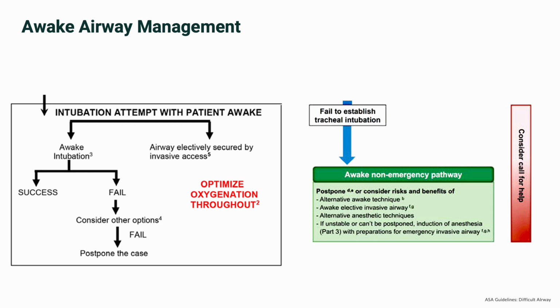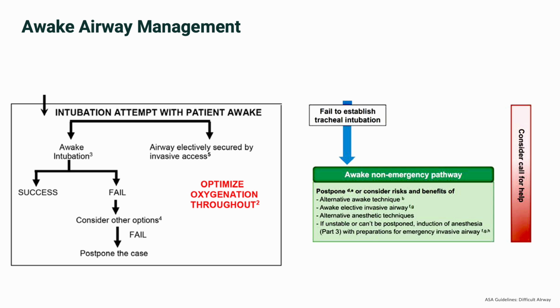Techniques include fiber optic bronchoscopy for tricky anatomy or video laryngoscopy for a clear view while the patient's conscious. The ASA cites observational studies showing awake fiber optic intubation succeeds in 88 to 100% of difficult airway patients, solid evidence of its reliability. Preparation is key. Light sedation with Versed and fentanyl, ketamine or dexmedetomidine keeps them calm but cooperative, and topical lidocaine should be used to help anesthetize the airway.